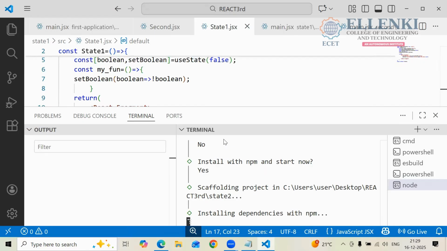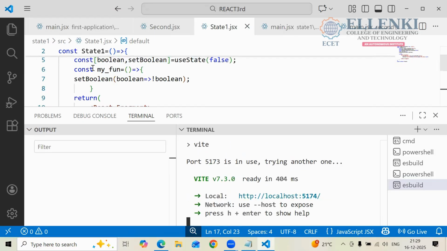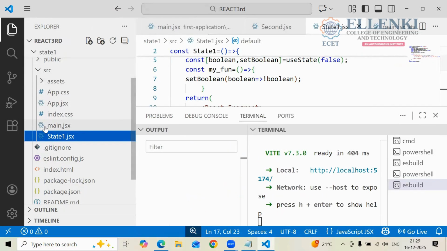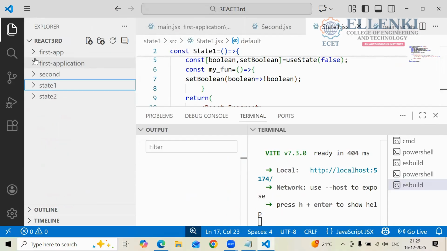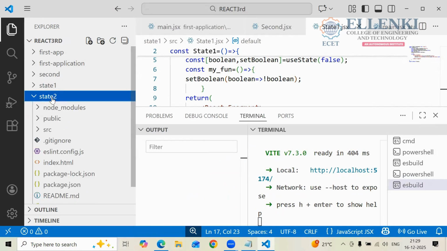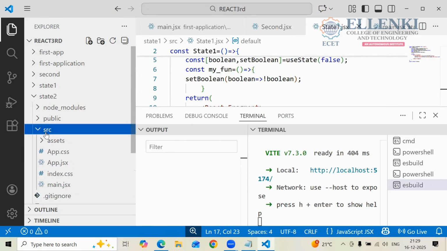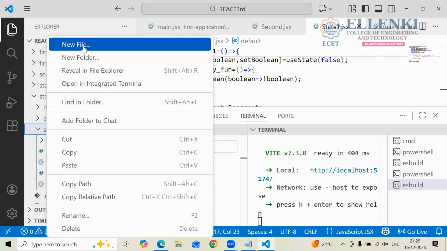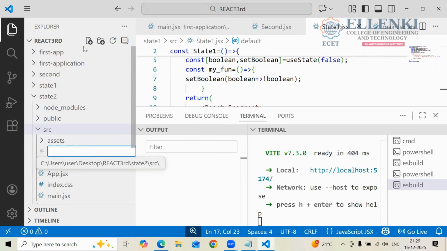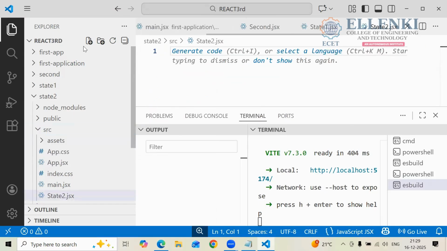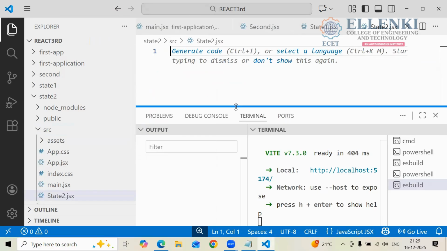Now you can see your project, right? So state 2. If I want to create a component, where do I have to create the component, boys? In the src folder, I have to create the components. Right click, new file. Yes or no? So what is my component name here? The first letter should be capital. State 2 dot. What is the extension? JSX. So now you can write the program.